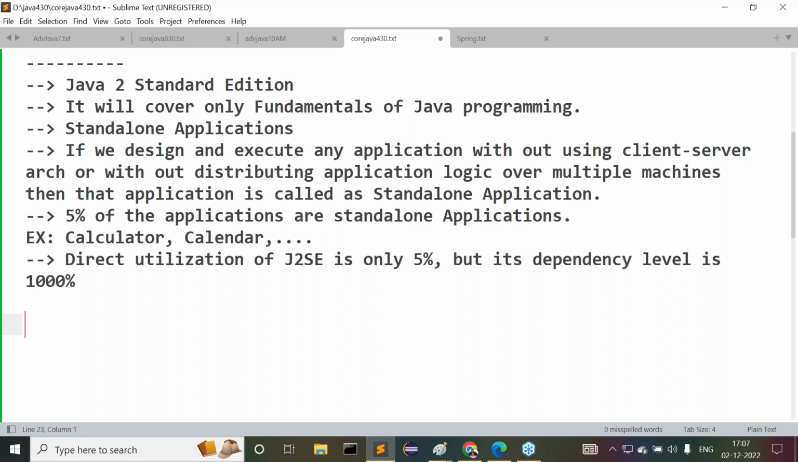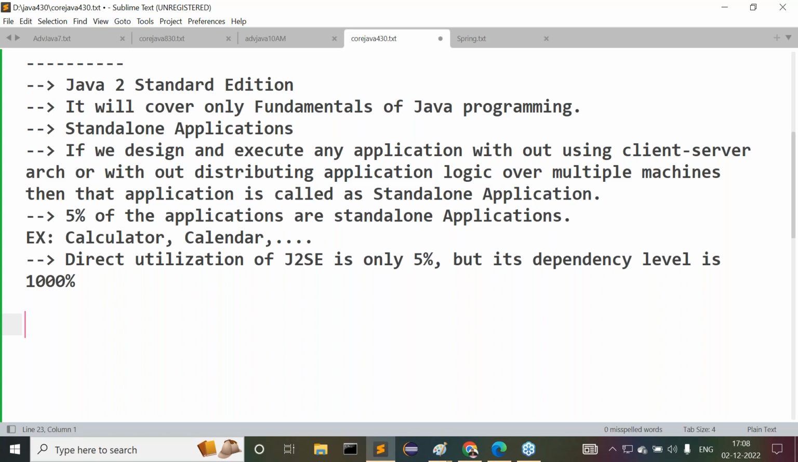So finally, he decided clearly. What did he decide? Without knowing Java, we are unable to survive in the software industry. So first we have to learn, directly we have to go for Java. Then people will come to my class.